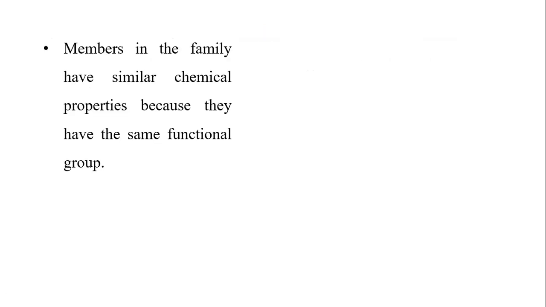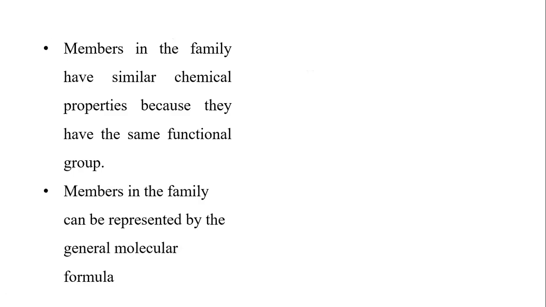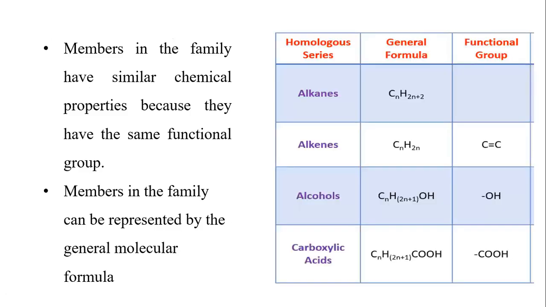Secondly, members in the family have similar chemical properties because they have the same functional group. Members in the family can be represented by the general molecular formula. Let's have a look at what we are talking about. So this is the family. The alkanes molecular formula can be determined by substituting a number here where there's n, we put a number. All of them, we can use this formula. That's what it means when we say same general formula.